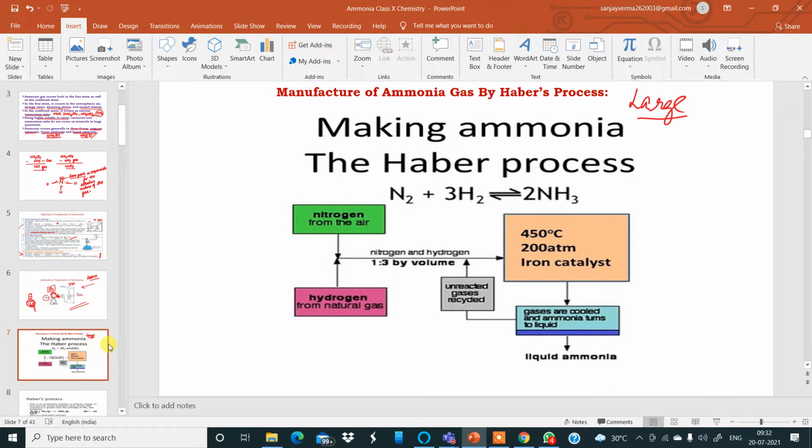In the chemistry lab, we use a lot of ammonia gas in the form of liquor ammonia. That's why the manufacture of ammonia gas becomes very, very important. Whenever you come across the word manufacture, think about large scale production of anything. If you want to prepare ammonia gas on a large scale, you cannot enter the chemistry laboratory. You have to go to a factory or an industry where there is supposed to be a plant to prepare ammonia gas.